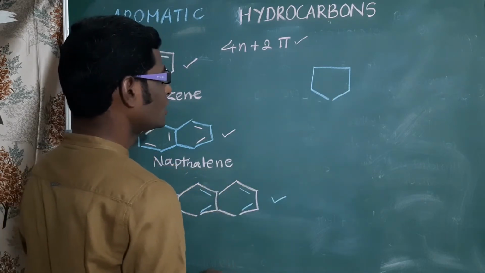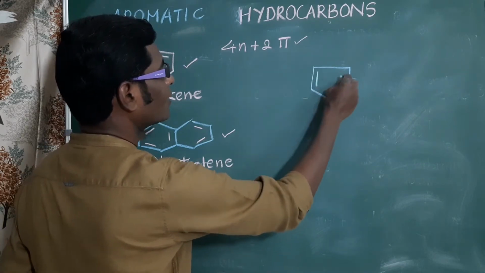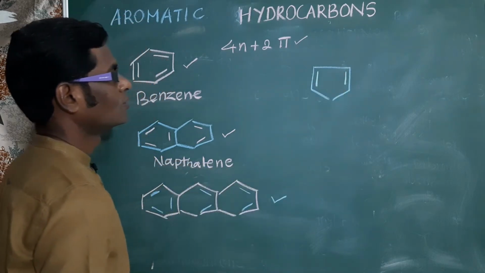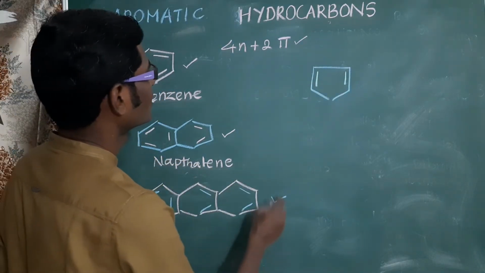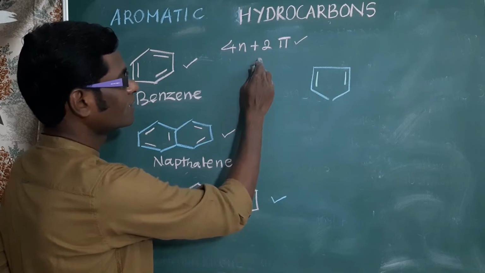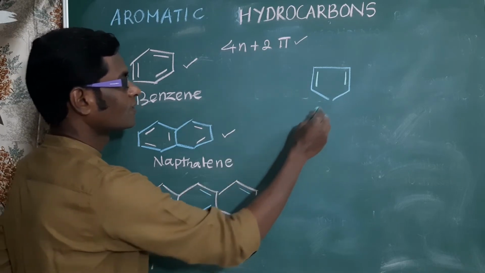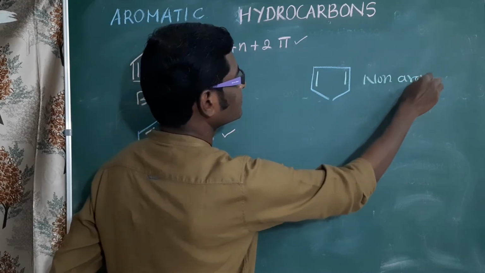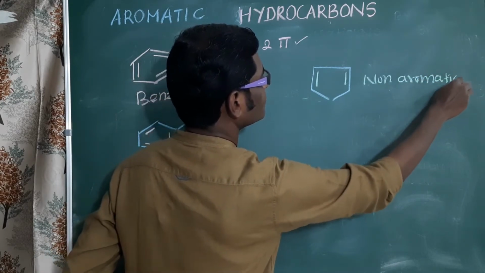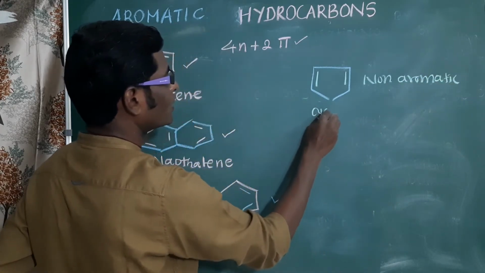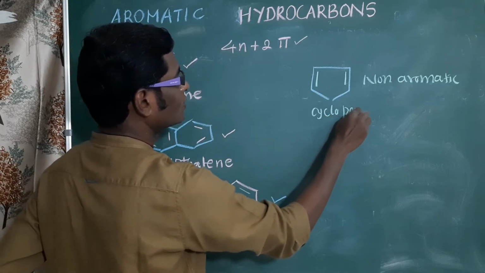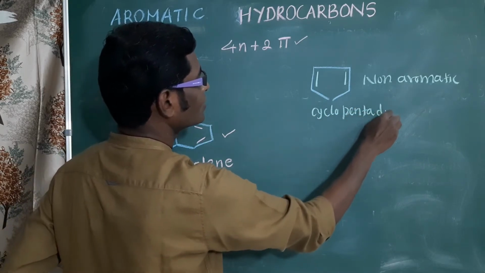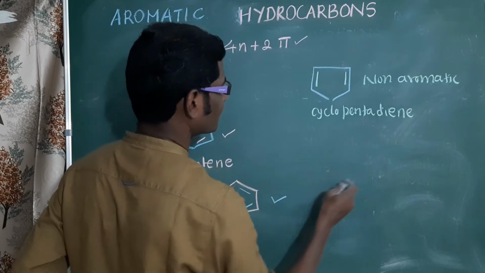Cyclopentadiene. One ring is there, 6 pi electrons are required, but only 4 pi electrons are there, so it is non-aromatic. Cyclopentadiene is non-aromatic.